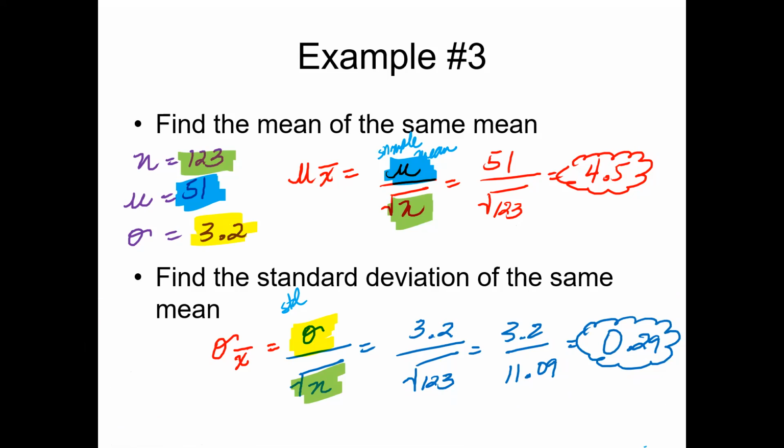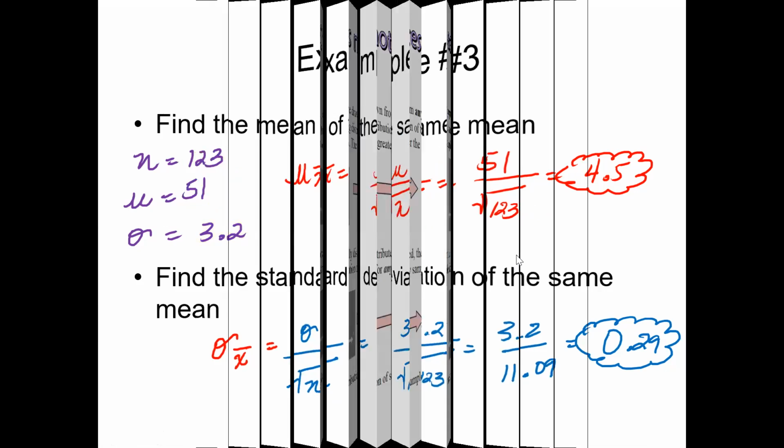And if you're wondering how did you get that, remember I told you you want to go ahead and do the square root of 123 first, which is going to give you 11.09. And then just take 51 divided by 11.09, and you should get 4.5. Same thing over here.